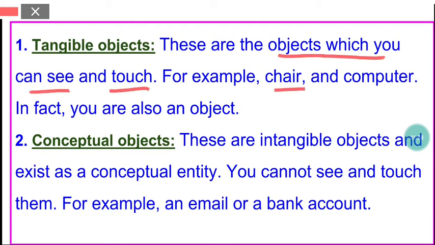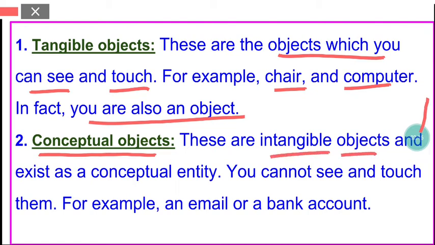For example, your chair, computer, or your mobile phone. In fact, you yourself are also a tangible object because you can see and touch yourself, right? Now, the next type of object is called conceptual objects, and conceptual objects, students, are also called intangible objects.